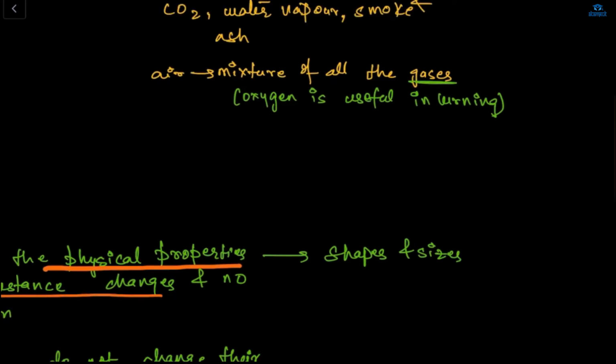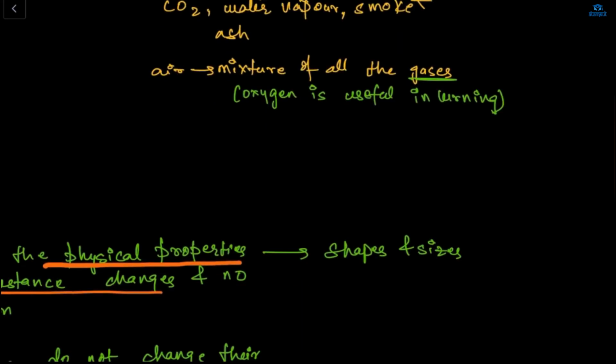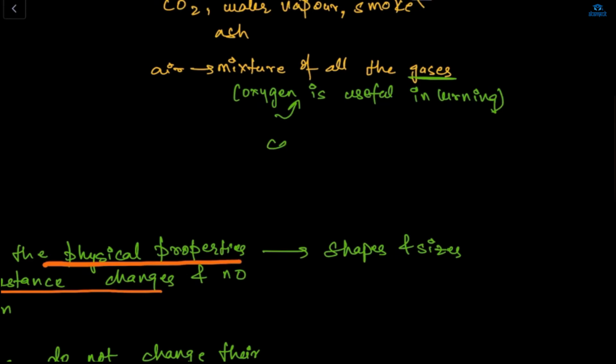So what will happen? For example, I am burning my candle. The vapors coming out from the candle react with oxygen to form CO2 and water vapor, because oxygen is useful in burning.